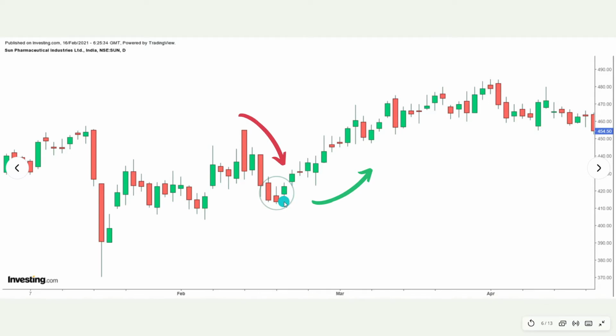Once you have kept your SL below this, wait for the candle. See, 1-2 sessions here, it tried to fall but it has not touched your SL. See, your SL is here and it made a new high, then it made a new high. Once this has made the high, you can easily trail your stop loss here, or even if it is here, it is fine. Do not trail your stop loss. Sometimes, if you are not a risk taker, better you can trail your SL to cost now and you can just wait.